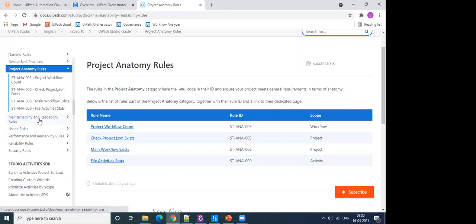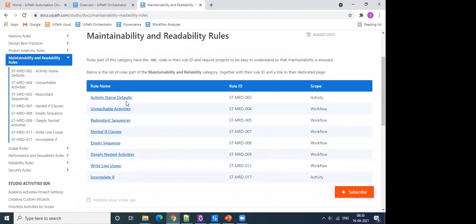And then there are a few readability rules which help to increase readability. It's related to how many levels you should be nesting your if statements. So it's like an if inside an if, and if this nesting goes to a deeper level, it reduces the readability of the program.